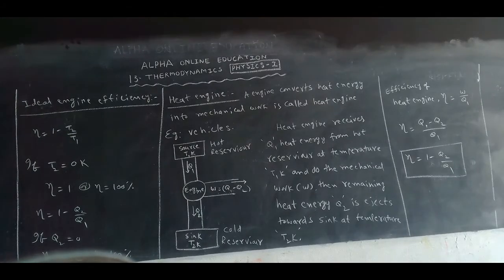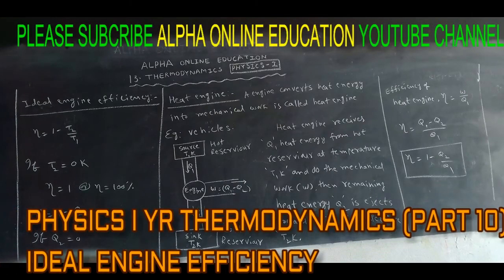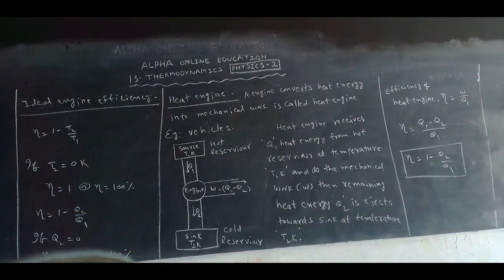After doing the mechanical work, it rejects. That's why the heat engine receives Q1 heat energy from the hot reservoir at T1 Kelvin, does the mechanical work, then the remaining heat energy Q2 is rejected towards the sink at T2 Kelvin. Okay.